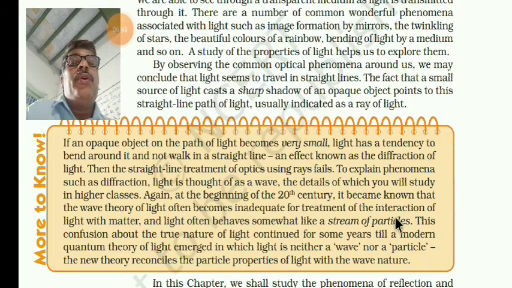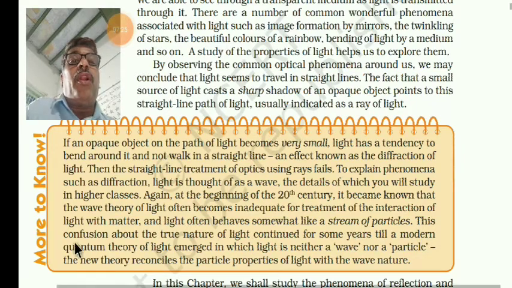So there was confusion about the truth. Some believed that light is a wave, while others, on the experimental basis of the interaction of light with matter, considered light a stream of particles. This confusion about the true nature of light, whether it is a wave or a stream of particles, continued for some years.